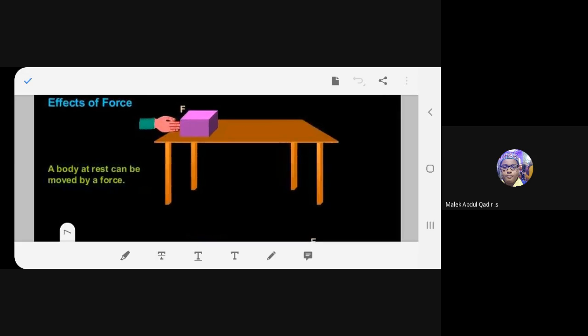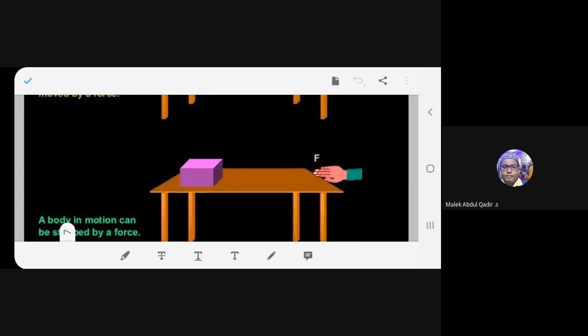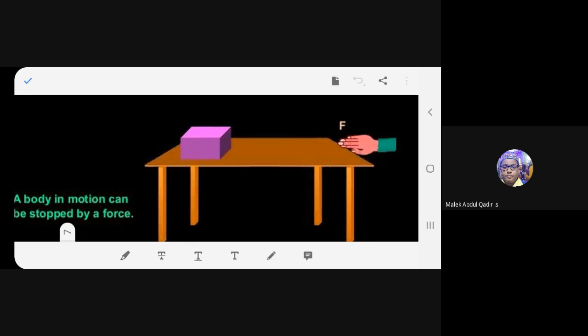The same thing. The body is at rest, that means it's not moving. So, how can you make it move? When you apply a force, either by pushing or pulling. Okay, this is one. Now, a body is in motion. That means a body is sliding. A body is moving. But when you stop it by applying a force, the body can be stopped, isn't it?